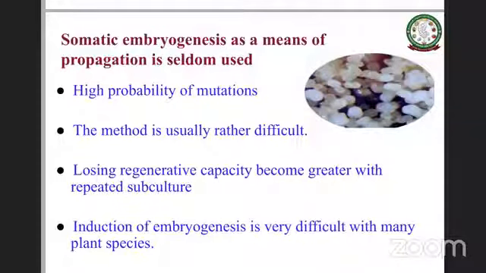So when the number of cell divisions becomes more and more, more and more mutations will definitely accumulate in the cells, in the callus. When such a callus gives rise to plants through somatic embryogenesis, mutations are expected, which is not desired from the micropropagation point of view or from the propagation point of view. The method is usually really difficult, because one needs to achieve these conditions in vitro and then scale them up. All of that has to be done. Then losing regenerative capacity becomes greater with repeated subcultures. That's another problem. Induction of embryogenesis is very difficult with many plant species.